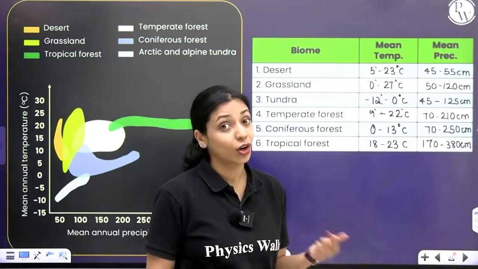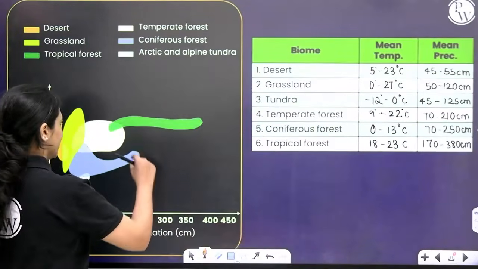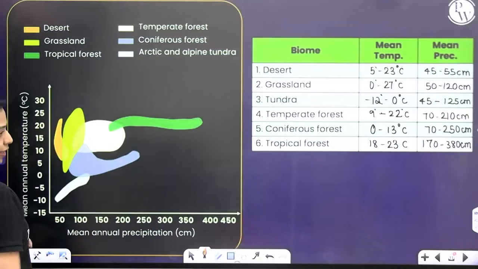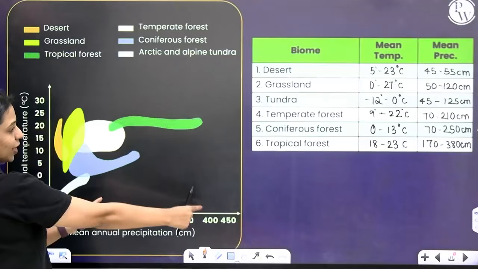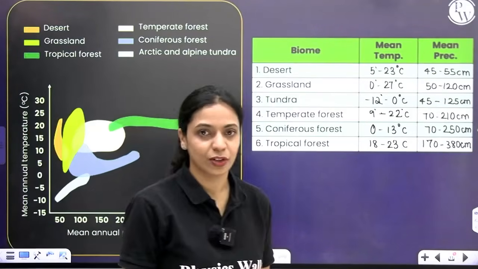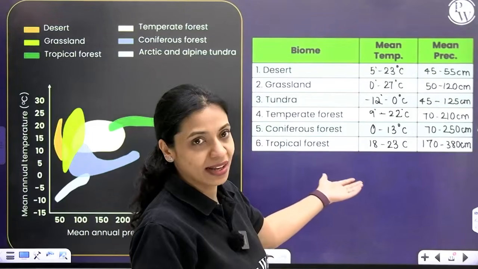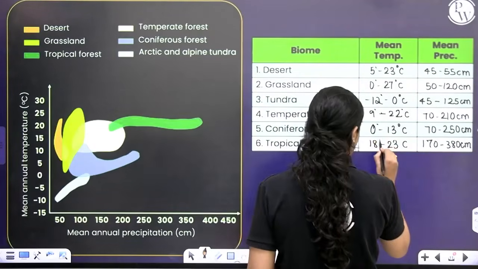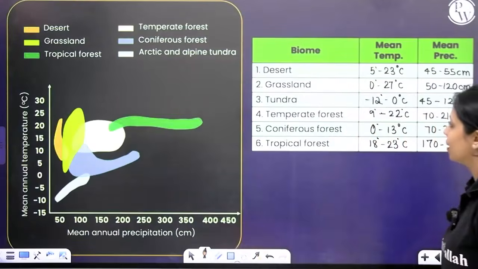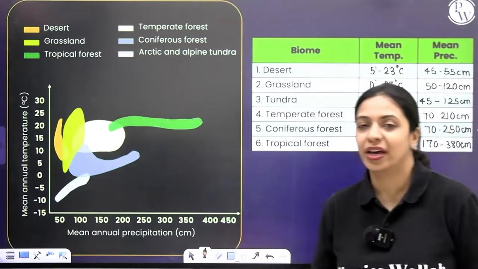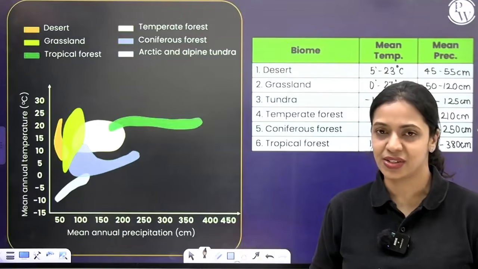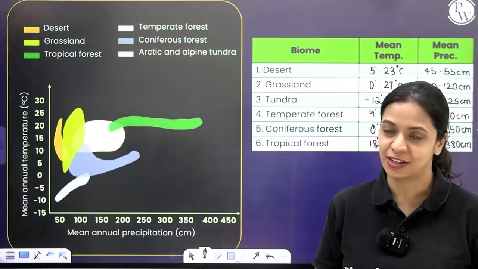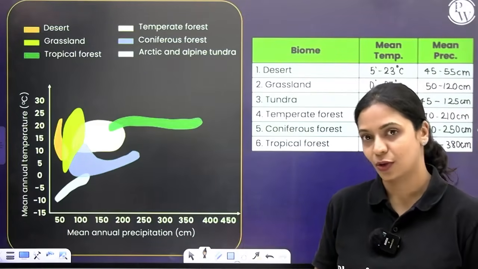Tropical rainforest, not much of a variation in temperature. It lies between 18 to 13 degrees Celsius and precipitation, here you can expect the highest amount of precipitation, about 170 to 380 centimeters. All right. So over here it's important for you to remember where the precipitation is least, desert, where is it highest, tropical forest, where is the temperature least, it is in the tundra region. So these are some details that you should keep in mind.